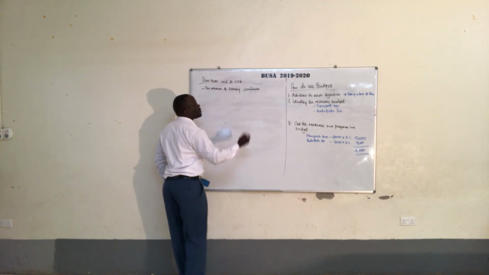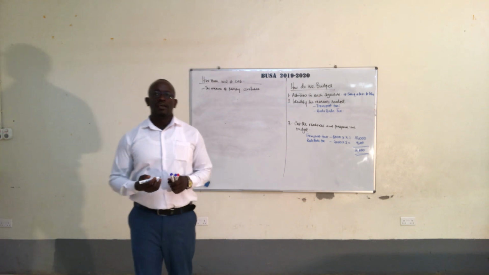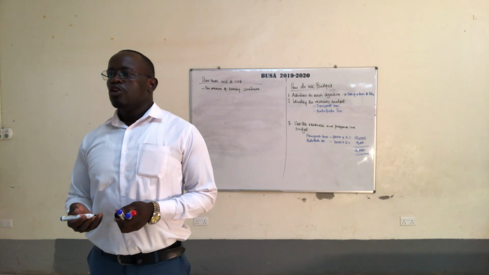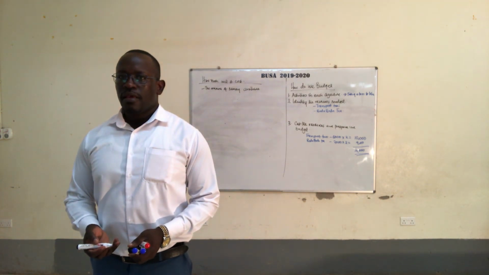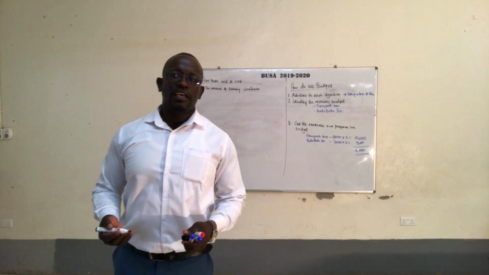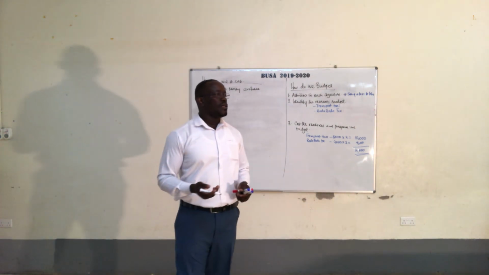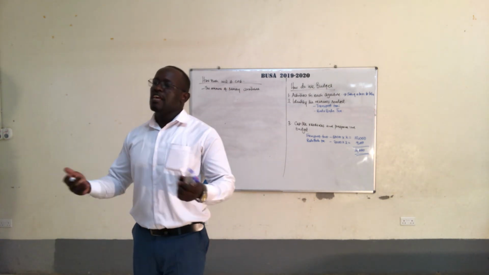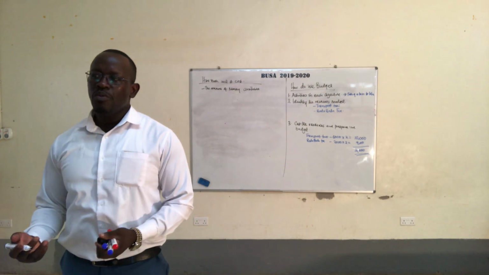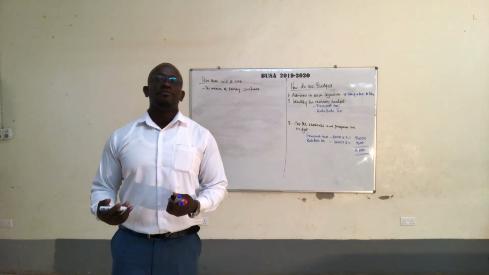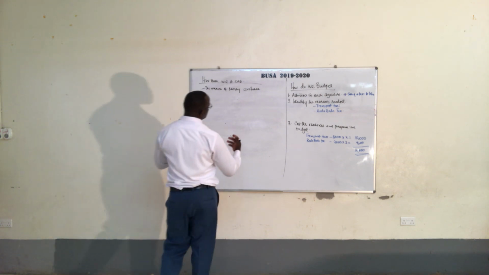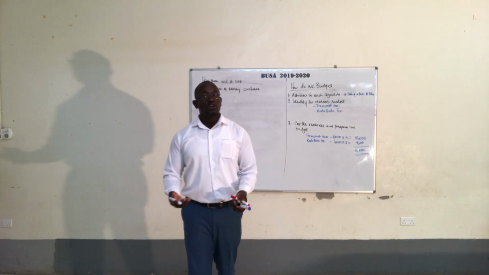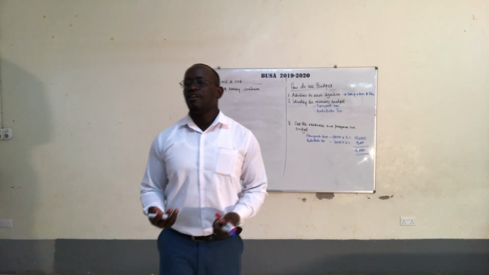You can think of a project of 10 billion. Let me say that you want to build a house and my budget is 1 billion. Question is, do I have it? A 1 billion house is a storied building, for example, in Uganda. But the question is, I don't have the 1 billion. So which project will I go for? I can never go for a storied building. I have to go for something small. If, let's say, Bugema University school fees are 10 million per semester, do our students have the 10 million per semester? No. So they will not go for Bugema University, they'll go for another university.